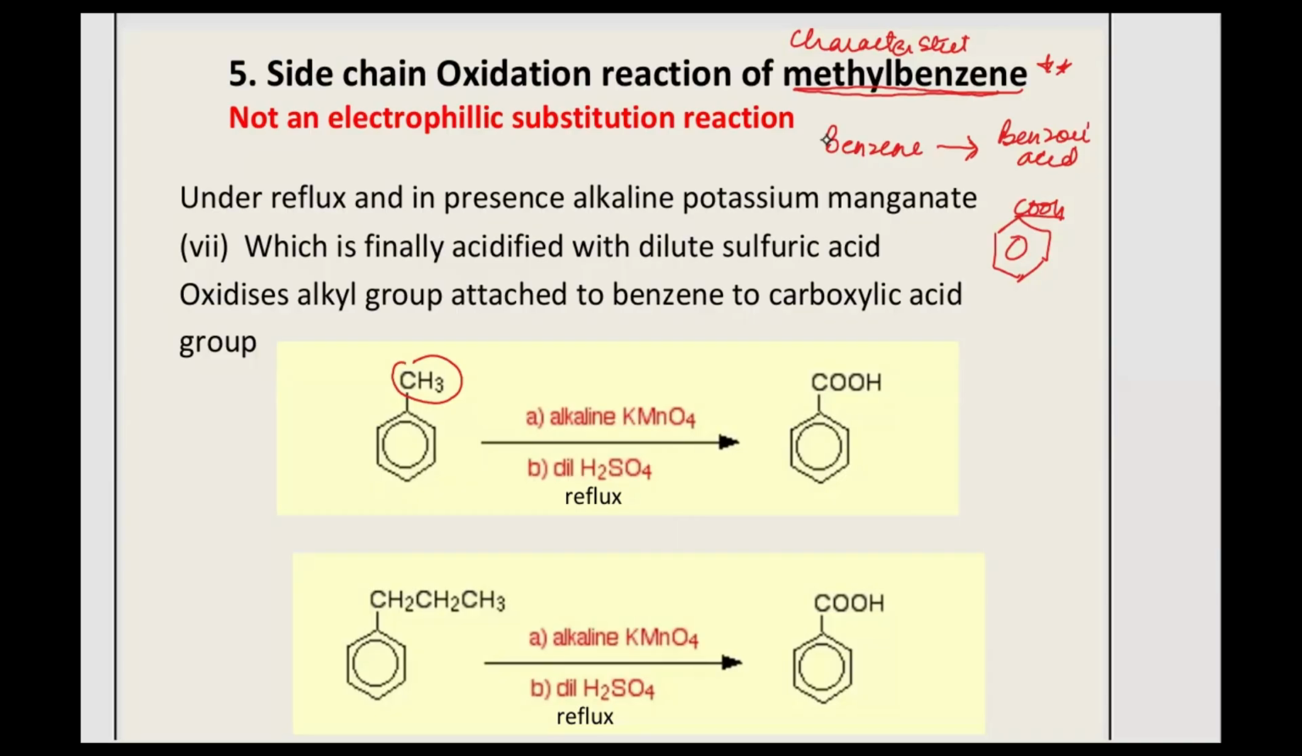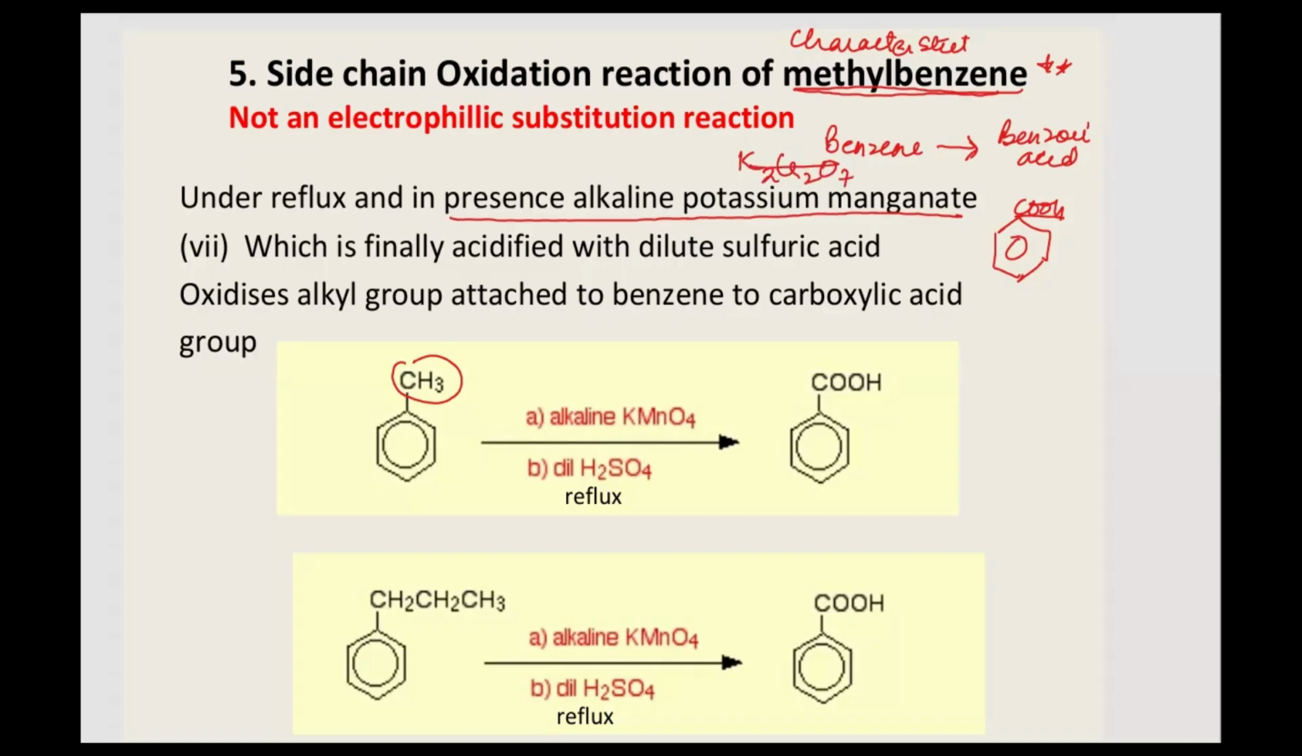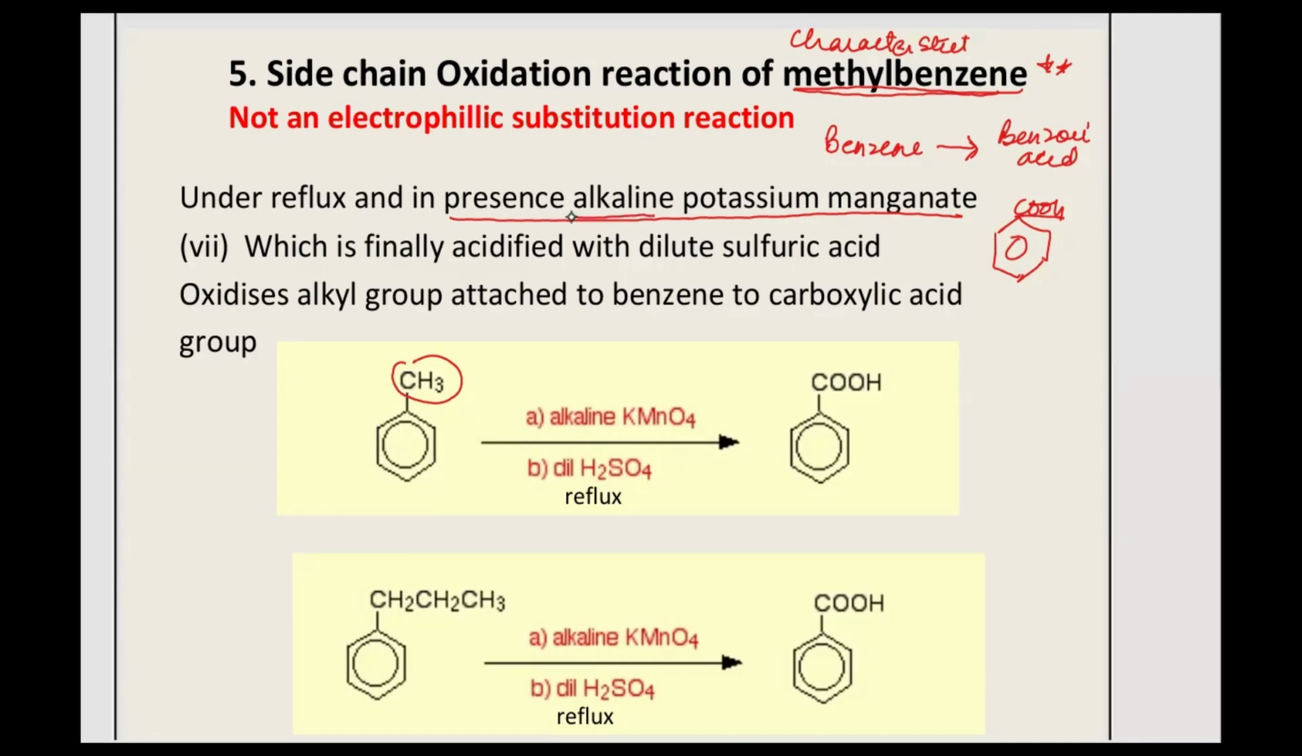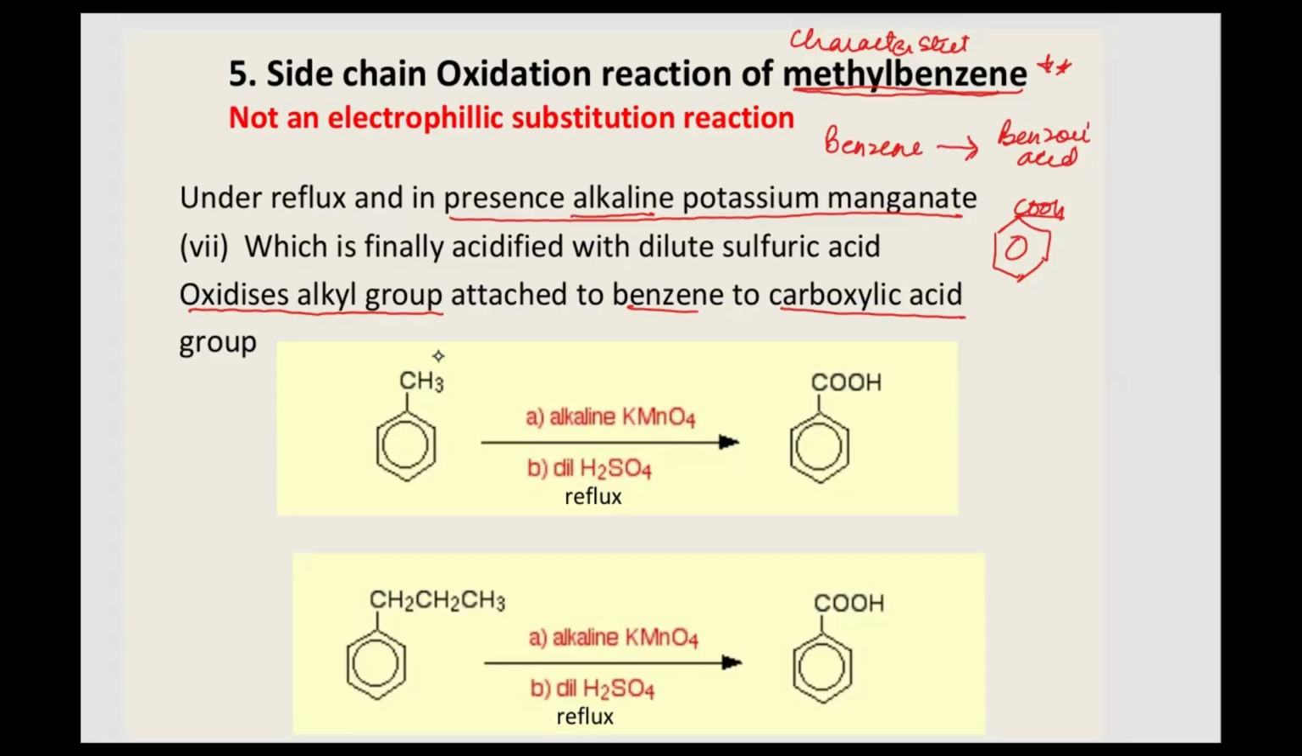The conditions are reflux and the presence of alkaline potassium permanganate, not potassium dichromate. They require a strong oxidizing agent, that is potassium permanganate, KMnO4, and that also in alkaline condition, that means sodium carbonate or something of that kind. KMnO4 has to be in the alkaline condition, and is later on diluted with sulfuric acid. So it oxidizes the alkyl group attached to the benzene into the carboxylic acid. This is an extremely important reaction, right?